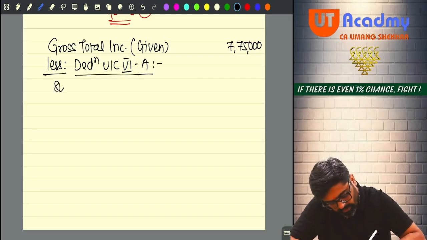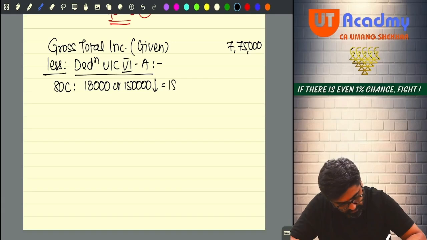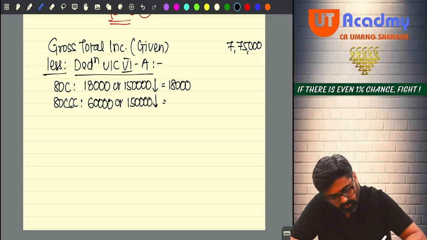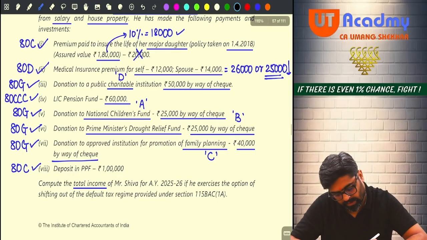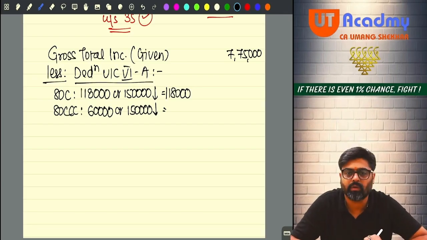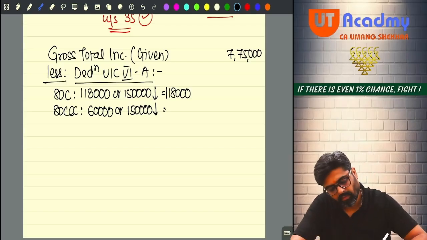So this will be 80C. 80C is how much? 18,000 only. 18,000 or 1,50,000, whichever is lower. So this will be 18,000. 80 triple C do you have? Yes sir. 60,000 or 1,50,000, whichever is lower. 80C is only one only, no? No, the 80C is 2. Yes, 1,18,000. So this will be 1,18,000. Yes or no? 1 lakh PPF and 18,000 premium. 1,18,000, right? Now, this will be 60,000.